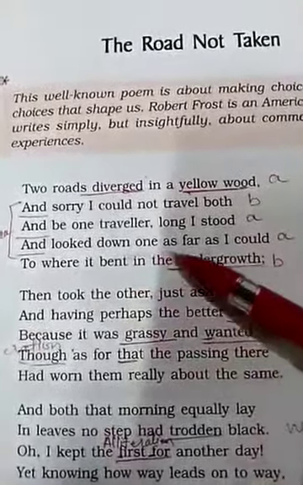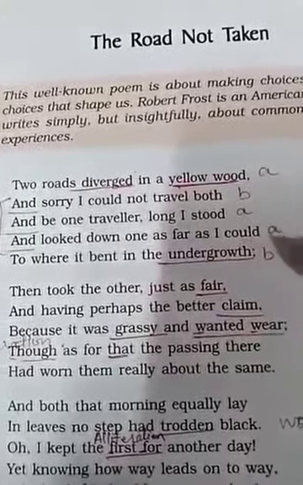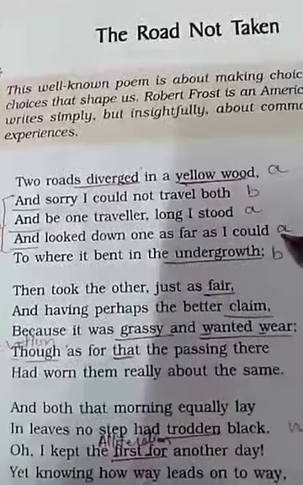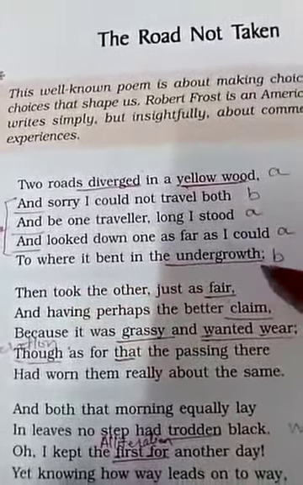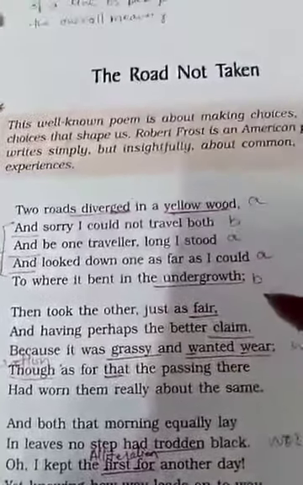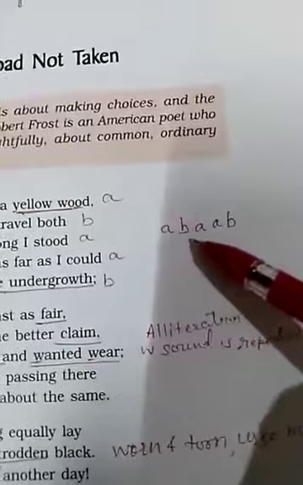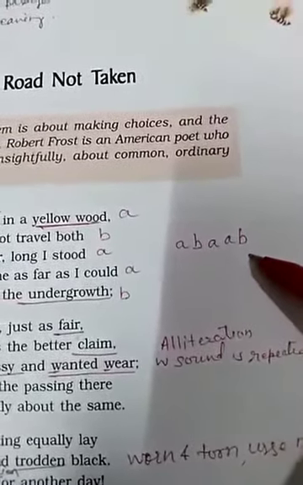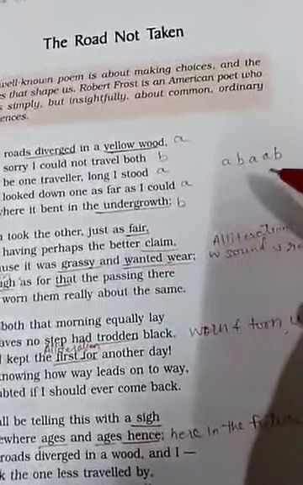And "looked down one as far as I could." It will be marked again as A. "To where it bent in the undergrowth." Undergrowth rhymes with both, so it will again be B. So this way it is A, B, A, B. So the rhyming scheme in the poem is A, B, A, B, and so it is in the whole of the poem. The whole poem's rhyme scheme is A, B, A, B.